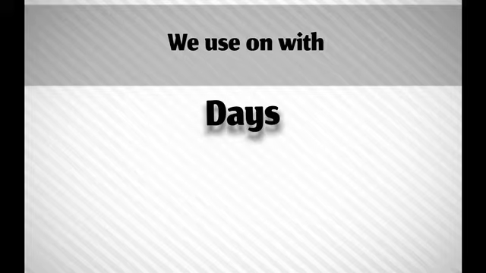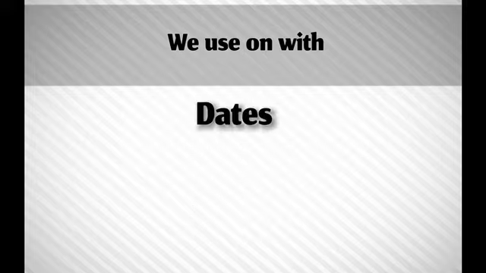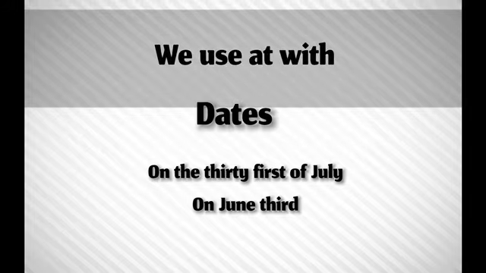Also we use on with the days: on Monday, on Tuesday, on Wednesday, on my birthday. We can use on with a date: on the 31st of July, on June 3rd.